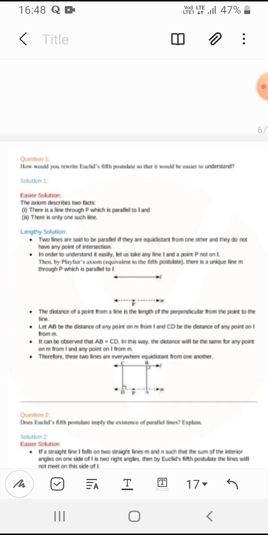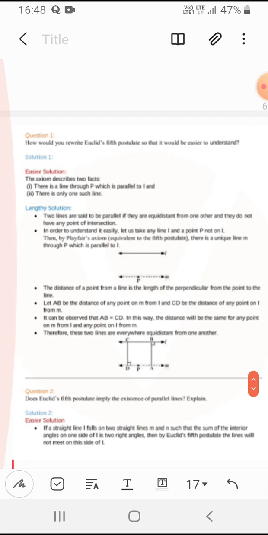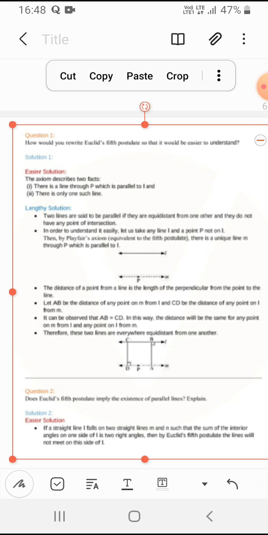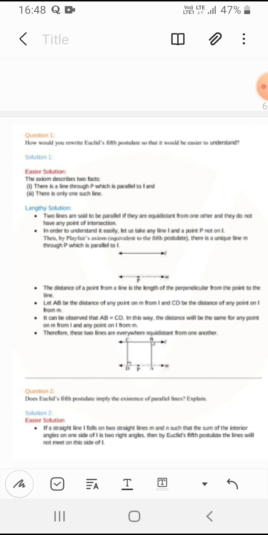In order to understand it easily, let us take a line l and a point P not on l. Here they have given one line, and carefully, we should not take the point P on l. We should write l separately, and P separately.